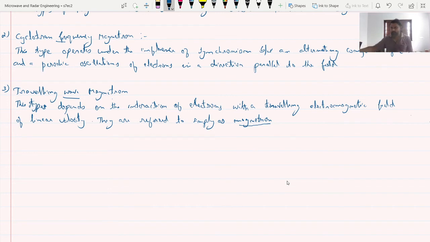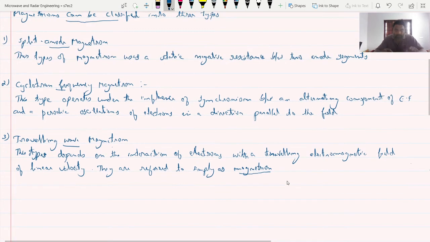So, these are the different categories of magnetron oscillator: the split anode magnetron, the cyclotron frequency magnetron, and the traveling wave magnetron.